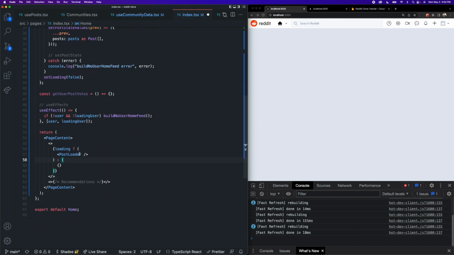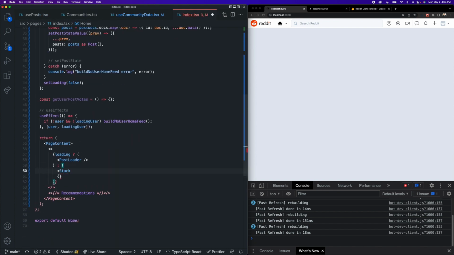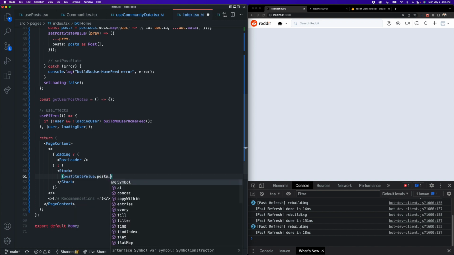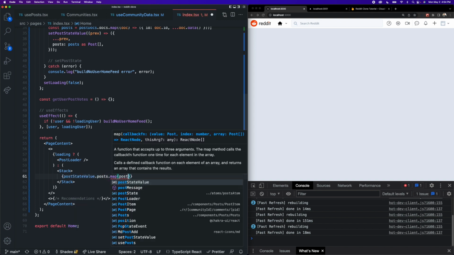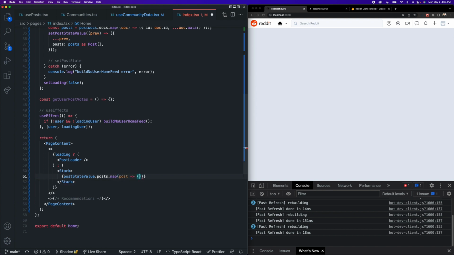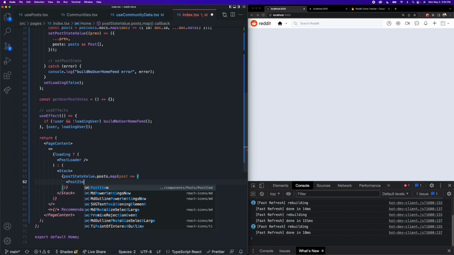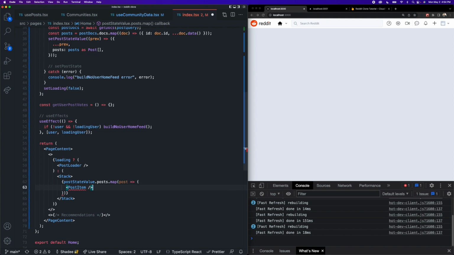Then we can come down here and we actually are going to wrap all of our posts in a stack to space them out nicely. So import Stack from Chakra. And inside of our stack, we are going to say postStateValue.posts.map, take each post, and for each one, we want to create a post item component just like this.